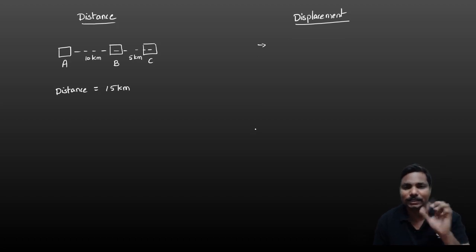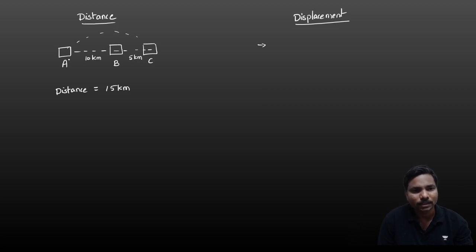In the same way, what is the displacement here? It is the shortest distance. From A to C, if you go in any other manner, that may be a longer distance. Straight line is always the shortest. So here distance and displacement are both the same. Displacement is also 15 kilometers only.